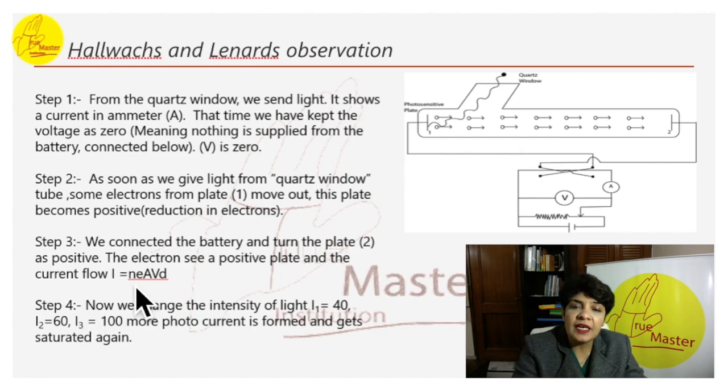Now we change the intensity of light. The intensity of light that we are giving is, say, 40, 60, 100. More photo current is formed and it gets saturated again. So there is a point where it keeps on getting saturated. We are going to show you that in a graph.